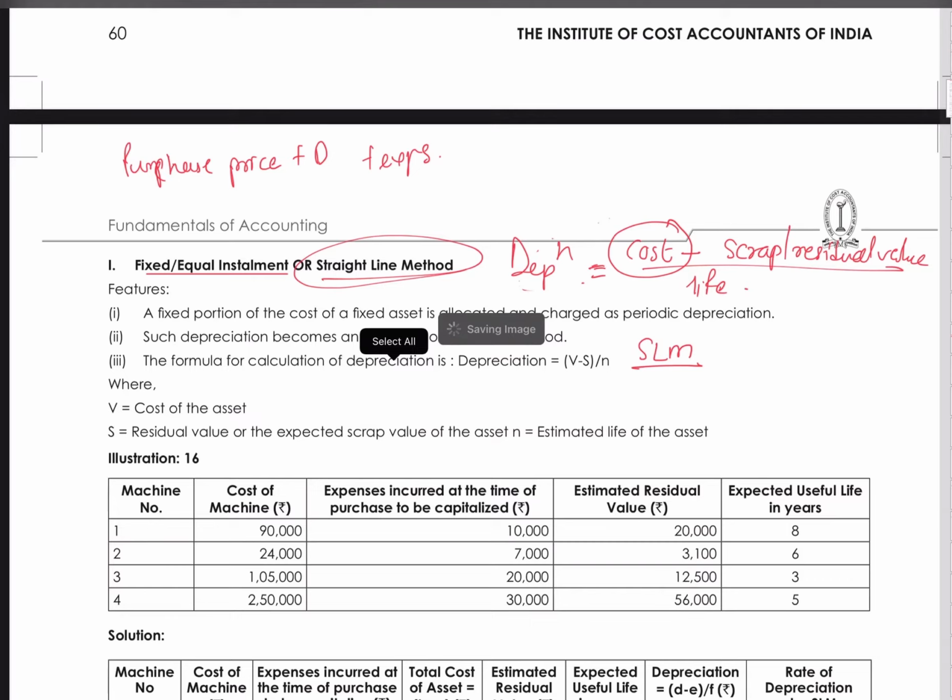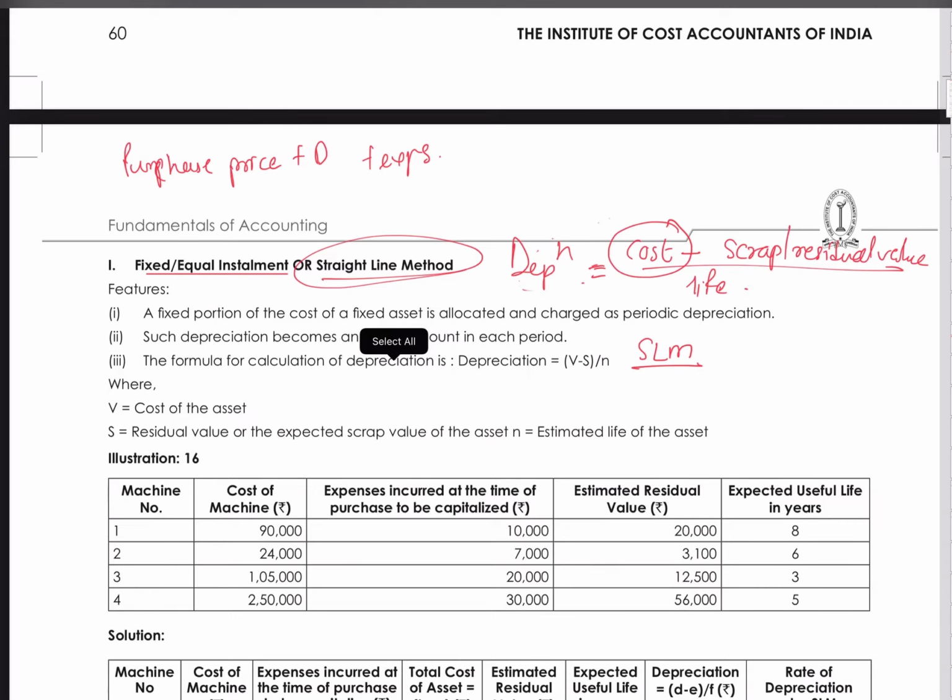Recurring ones are revenue natures. Maintenance charges are recurring ones, so they are revenue nature. They can't be added to the cost of asset. It should be capital nature, one time, which is mandatory for the asset to be put to use. Then it becomes part of the cost of the asset.